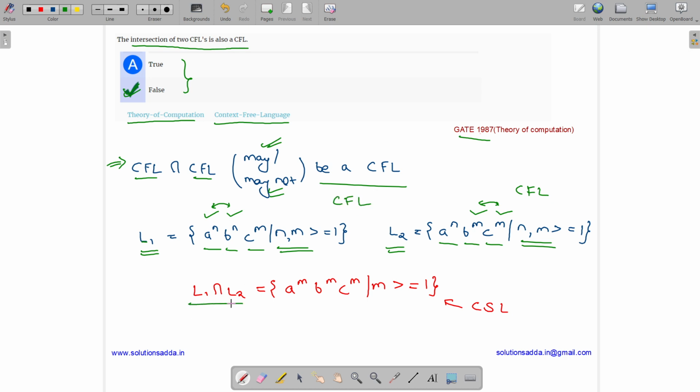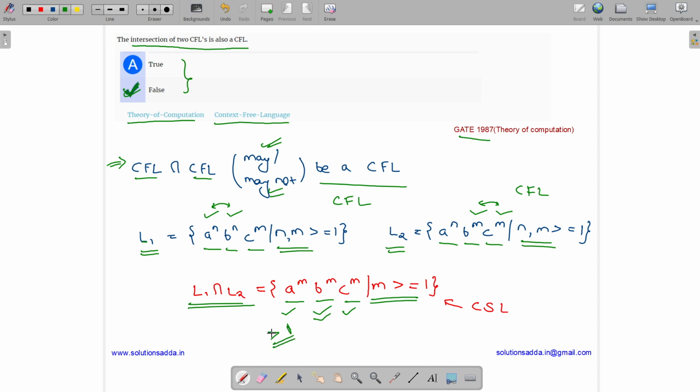Now let us find the intersection of two languages, L1 and L2, which is equal to a to the power n, b to the power n, c to the power n, for all n greater than or equal to 1. As here we need to compare whether the number of a's and number of b's are equal and whether the number of b's and number of c's are equal, it has more than one comparison, it has two comparisons.